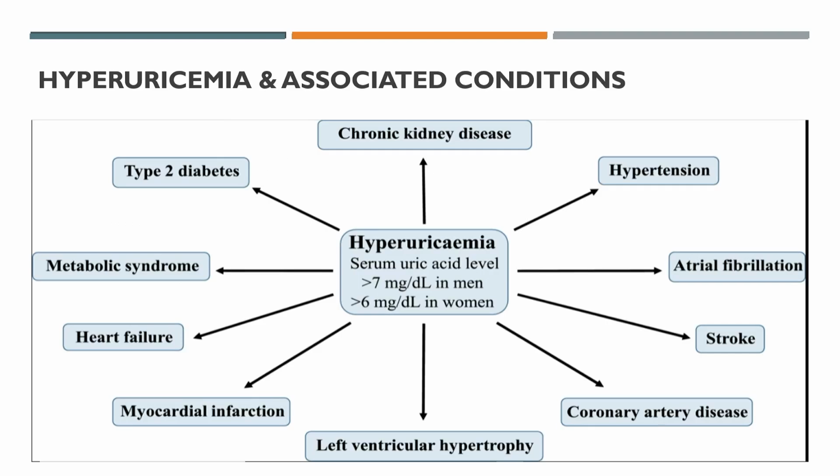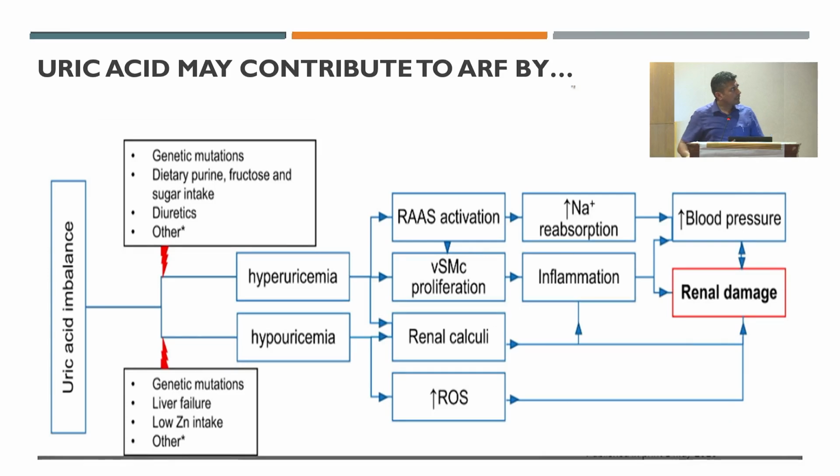Hyperuricemia, if more than 7 in men and more than 6 milligram per dL in women, causes CKD, hypertension, atrial fibrillation, stroke, coronary artery disease, LVH, MI, heart failure, metabolic syndrome, and type 2 diabetes. So these are the mainly important metabolic parameters. Then uric acid can also contribute to ARF. We know that it can cause CKD, so how does it cause the ARF?